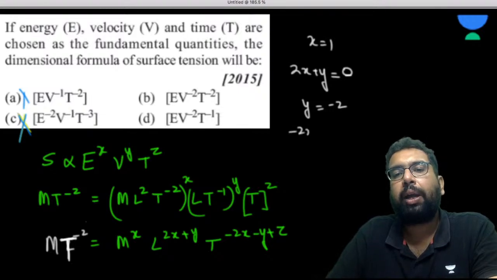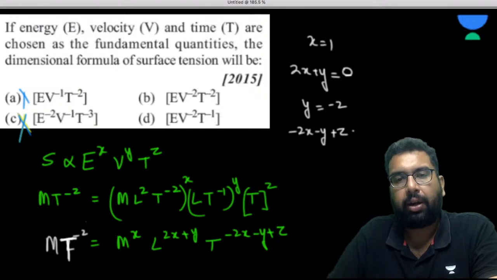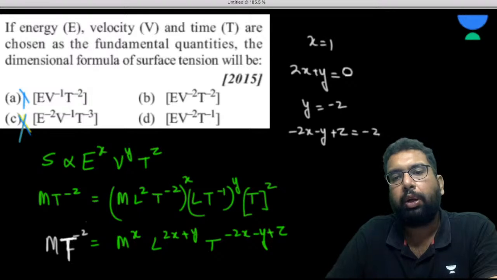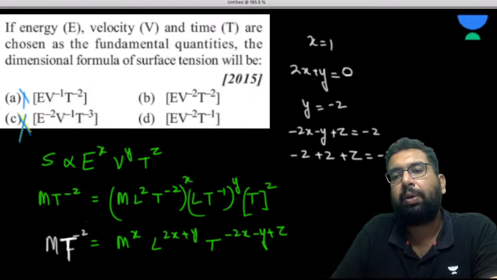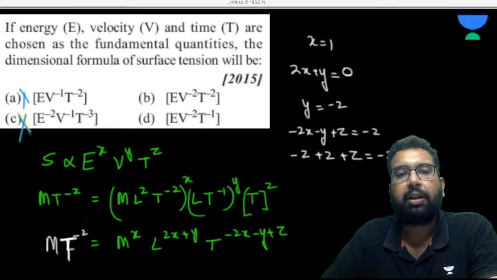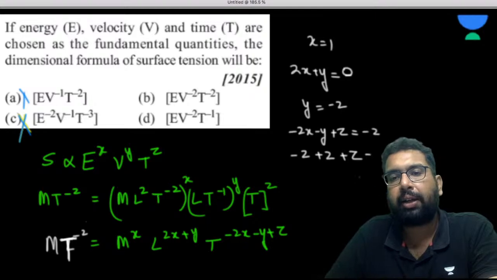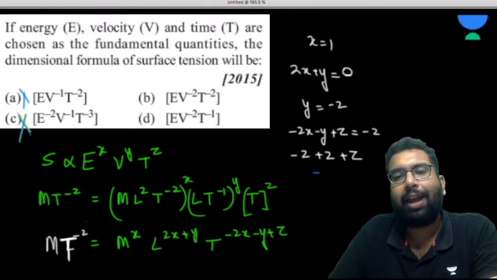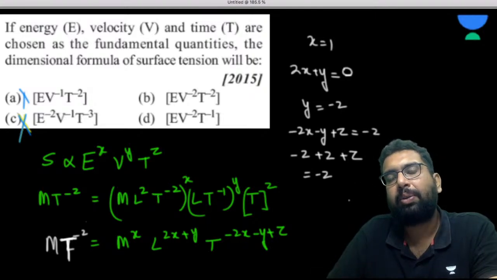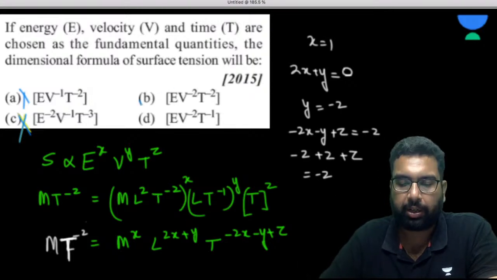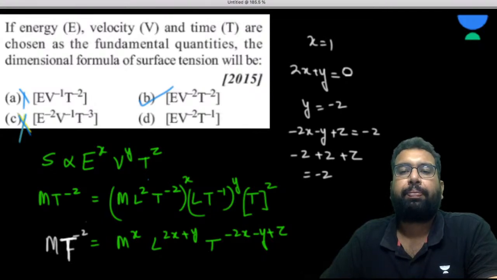Now minus 2x minus y plus z is equal to minus 2. So we are getting minus 2, x is equal to 1. This is minus, minus, plus 2, plus z is equal to minus 2. So from here clearly z is equal to, I'll just write it here now because it is going behind my head. So this is minus 2. So minus 2 plus 2 is going to be 0. So z is obviously minus 2. So it is going to be the B option, right?